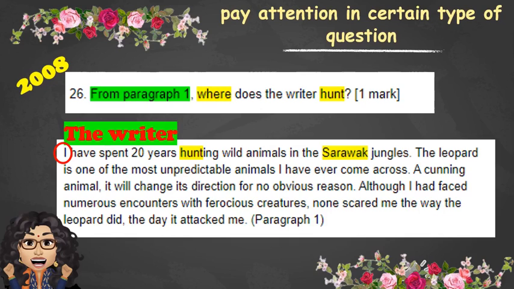Let's pay attention to the first line, which is actually the answer. When you lift the whole sentence as an answer, it is still considered wrong because you did not change the pronoun I. So what should you do? Change it to the writer. Just follow the question. If you know the writer in the text is actually a female, you can just put she. But if you're unsure, just remain using the writer. So this is one thing that you have to pay attention to if your text has I and dialogues. Okay, pay attention to that.